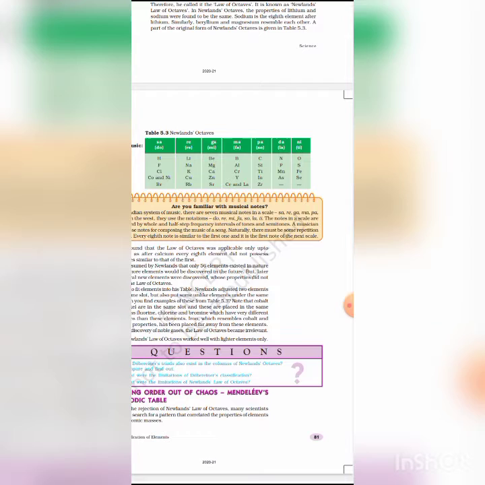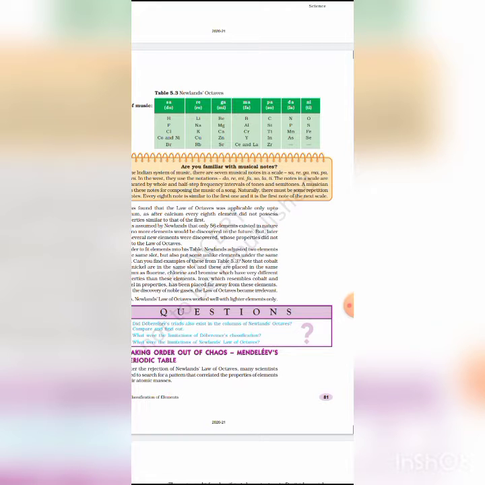And Newlands also assumed that only 56 elements existed in nature and no more elements would be discovered in the future. After some time, several new elements were discovered whose properties did not fit into the law of octaves. Okay, and in order to arrange elements into his table, Newlands adjusted two elements in the same slot, but also put some unlike elements under the same note.